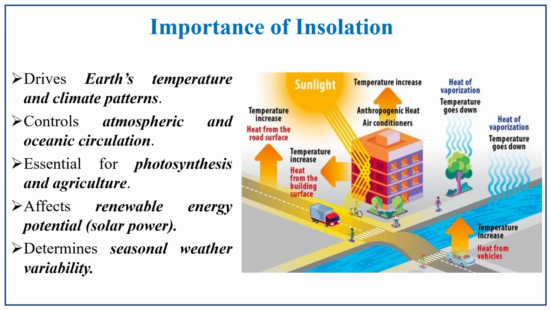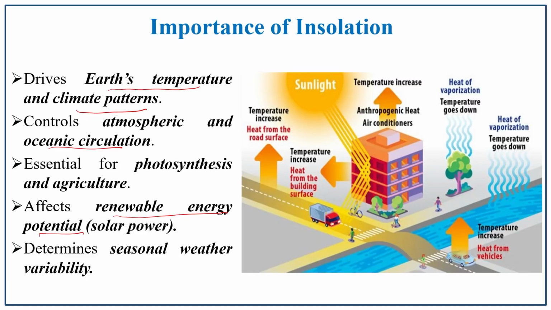Importance of insolation. Insolation plays as a driving factor for Earth's temperature and climatic patterns. It also controls the atmospheric and oceanic circulation. It is essential for the photosynthesis process. Without incoming solar radiation, there is no process of photosynthesis. It also affects renewable energy potential, because it is only because of incoming solar radiation that solar panels are fitted on rooftops and the energy is converted into renewable energy. It determines the seasonal weather variability.